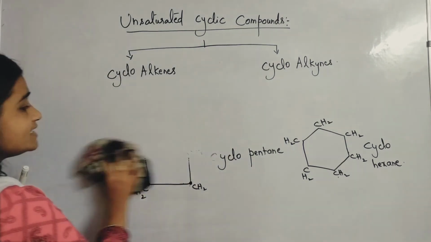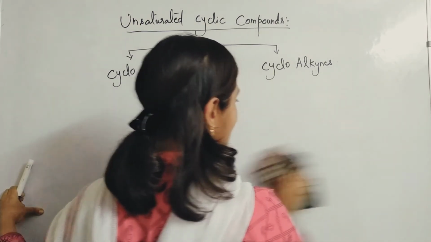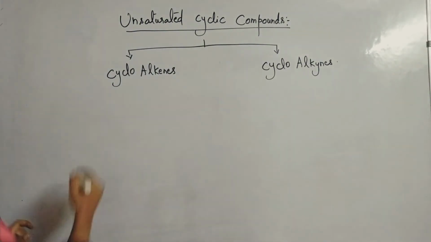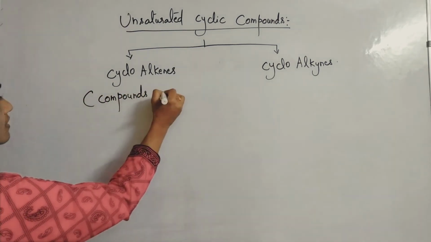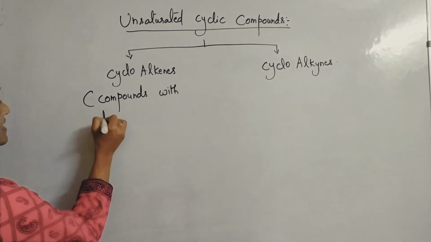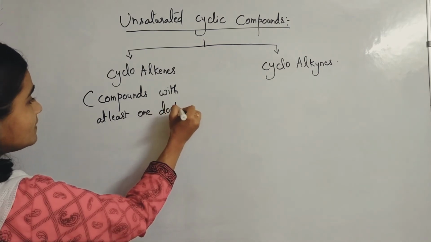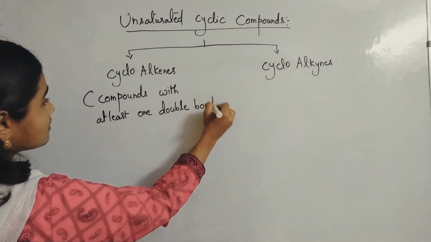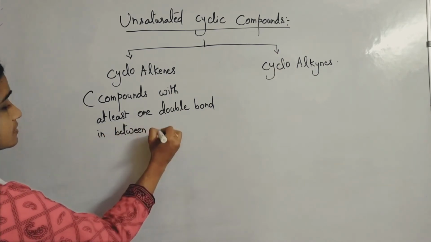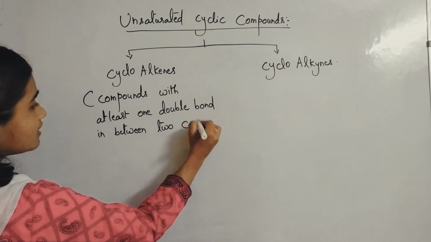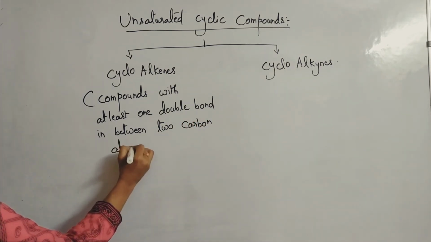Cycloalkenes means compounds with at least one double bond in between two carbon atoms.